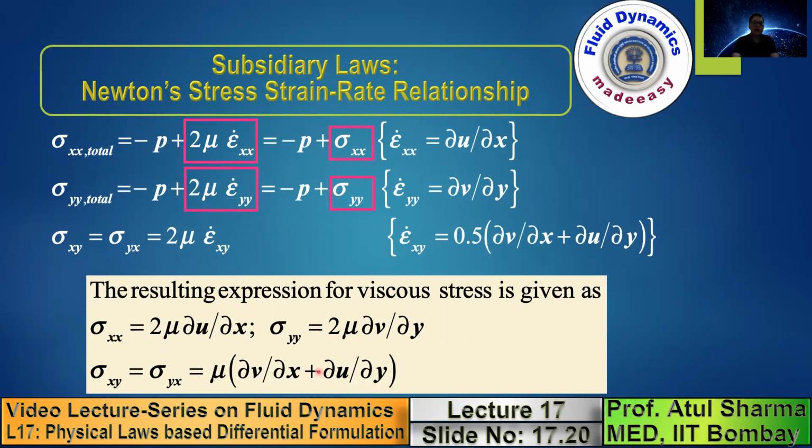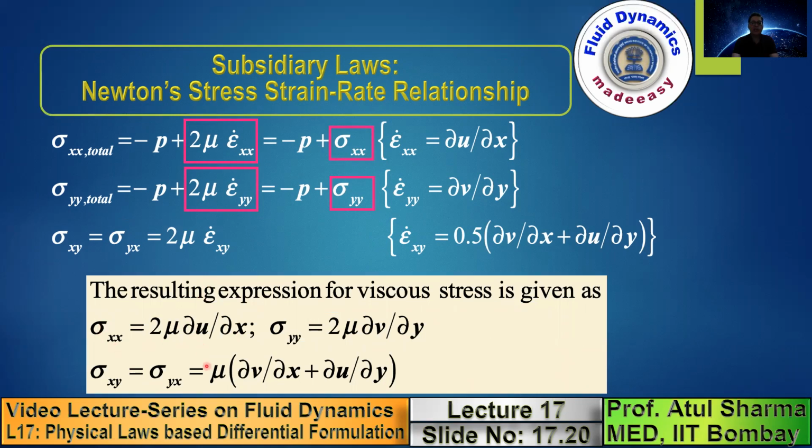So we have converted the stresses in terms of velocity gradients because we want to get a final expression not in terms of fluxes but in terms of velocities. We have already obtained the relationship of the mass flux and momentum flux with velocities, and in this slide we have converted the other flux, the viscous stresses, in terms of velocity gradients.